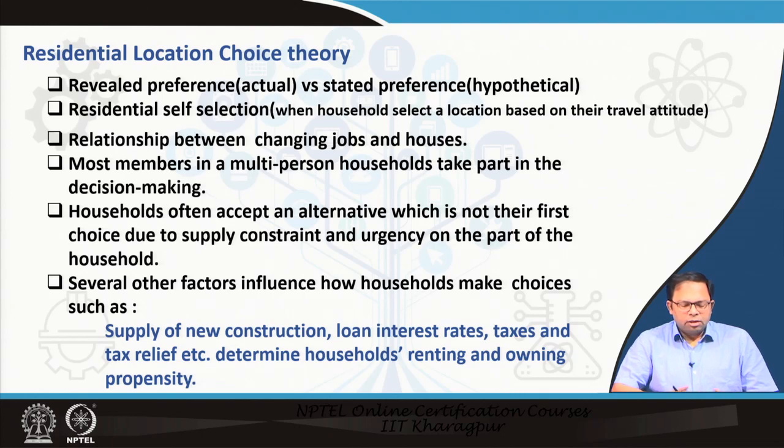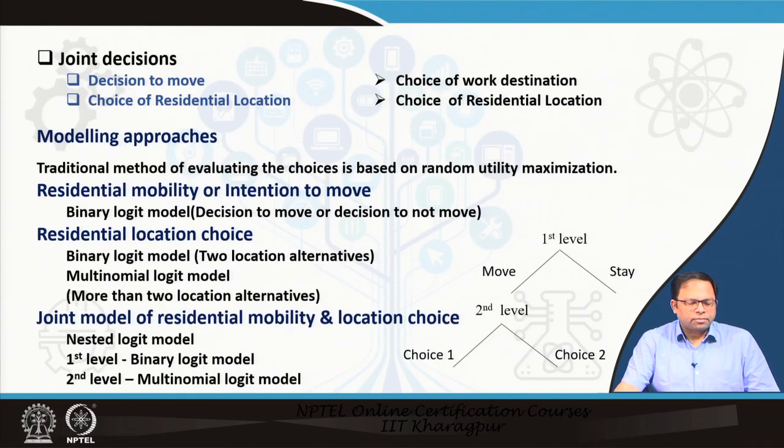And then it also determines households' renting and owning propensity. So these are the things which are affected when these factors change. So there are several reasons which influence the residential location choice process.